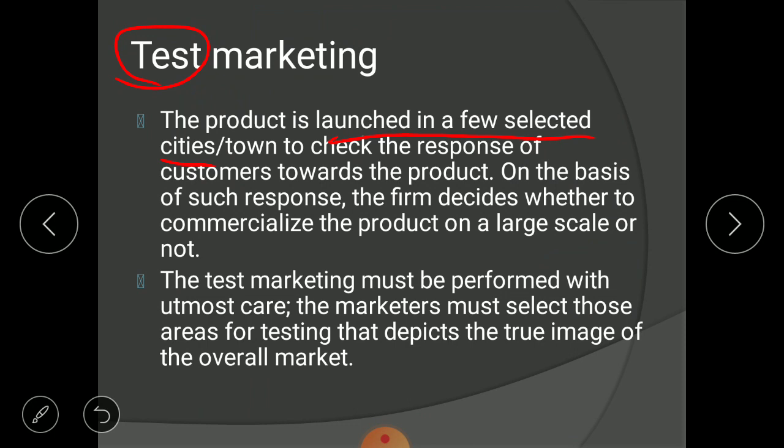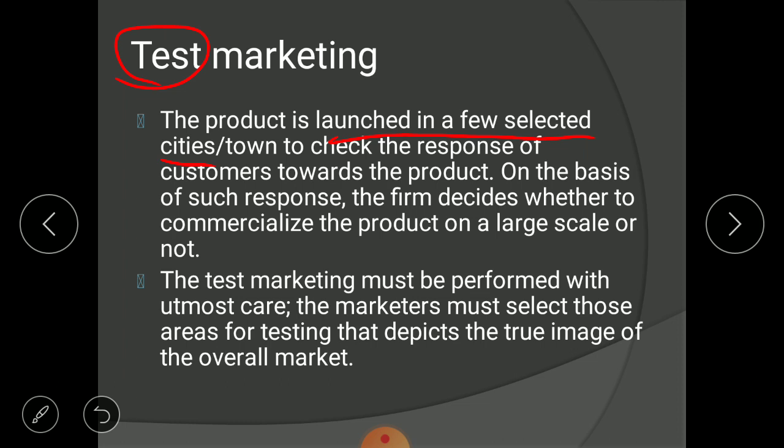Sometimes it happens that even after noticing the reactions and opinions of consumers, when you launch your product a second time, as in our example of the colored chalk stick where consumers gave the opinion to produce a dust free colored chalk stick, after modifying the product and launching this dust free colored chalk stick in a particular region, you may not get enough response from consumers. The result is not up to your expectation.